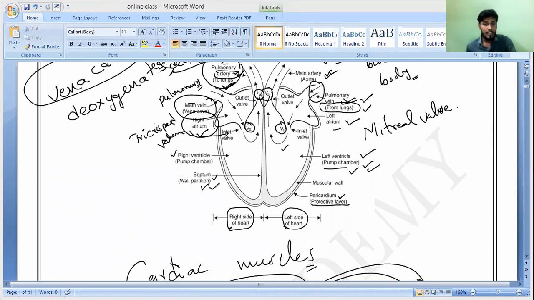So now, this is what we can say. There is a main vein called vena cava, which is connected to the right atrium of the heart. The vena cava carries deoxygenated blood from all the parts of the body except one part. What is that?